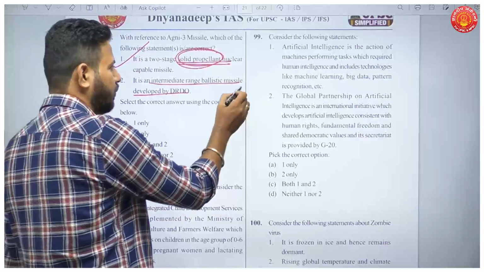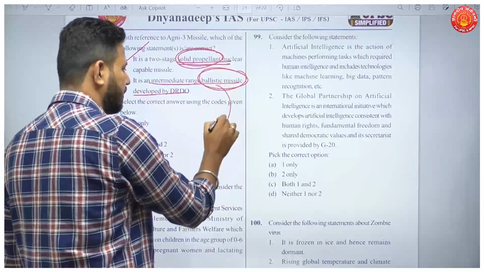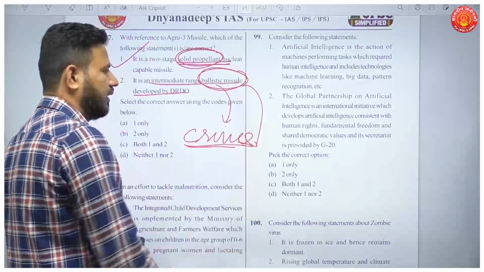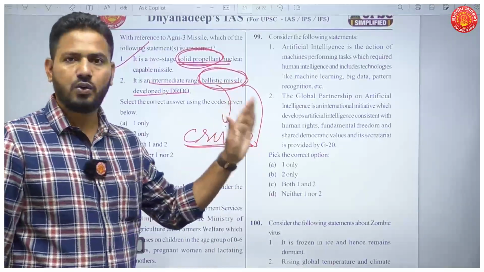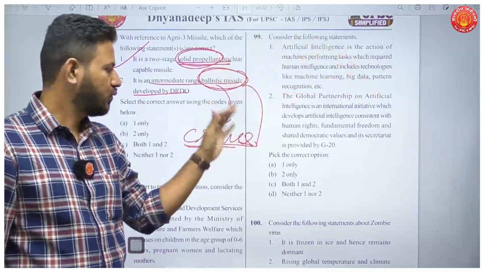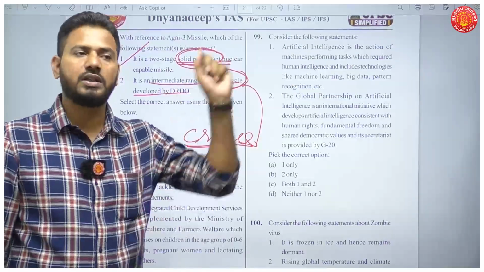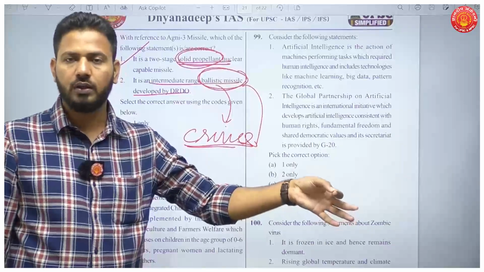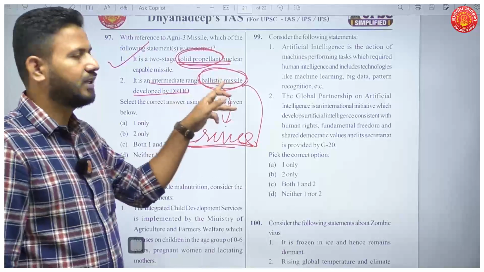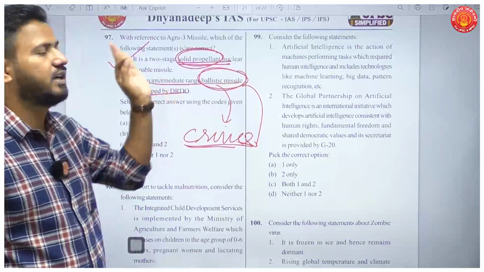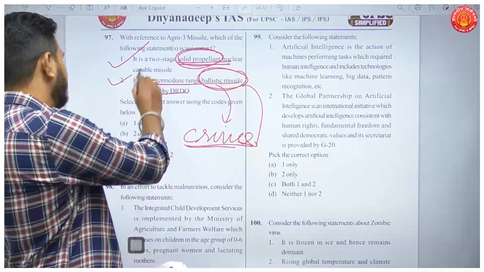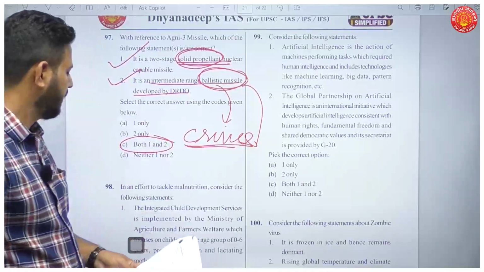In 2023 UPSC prelims, we have had a question on what is ballistic missile and what is cruise missile. Okay, please know the difference. Ballistic missiles are controlled halfway through the trajectory and then later they fall by themselves. Whereas cruise missiles, from the moment you launch till they hit the target, they are controlled. Okay, so this is the basic difference. So ballistic and cruise missile. Agni, on the other hand, is a ballistic missile and intermediate range missile, because the range is around 3000 kilometers. Both the statements here are correct, so your answer will be C, 1 and 2.